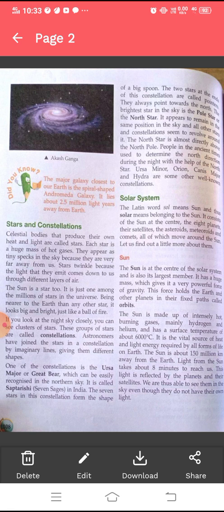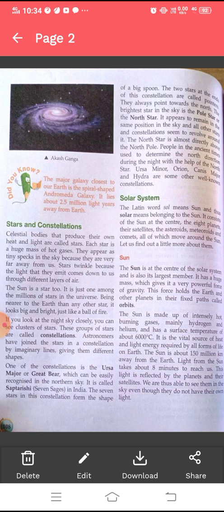Solar system. The Latin word sol means sun, and thus solar means belonging to the sun. It consists of the sun at the center, the 8 planets, their satellites, the asteroids, meteoroids, and comets, all of which move around the sun. Let us find out more about them. Sun. The sun is the center of the solar system and is also its largest member. It has a huge mass which gives it a very powerful force of gravity. This force holds the earth and other planets in their fixed paths called orbits.